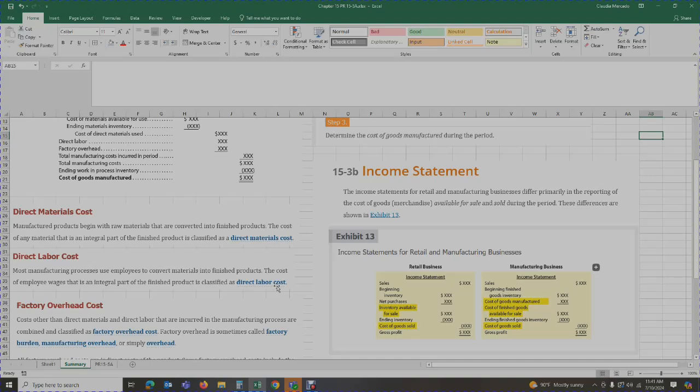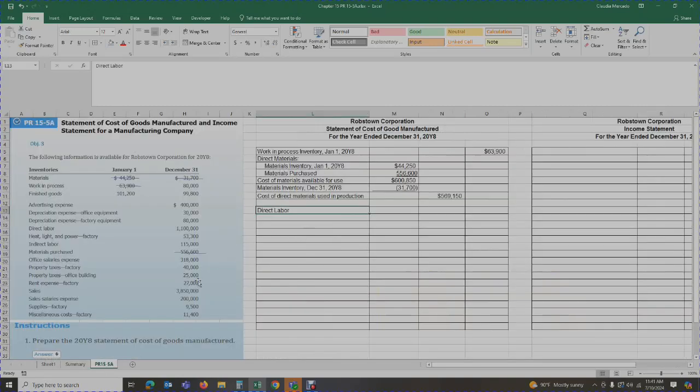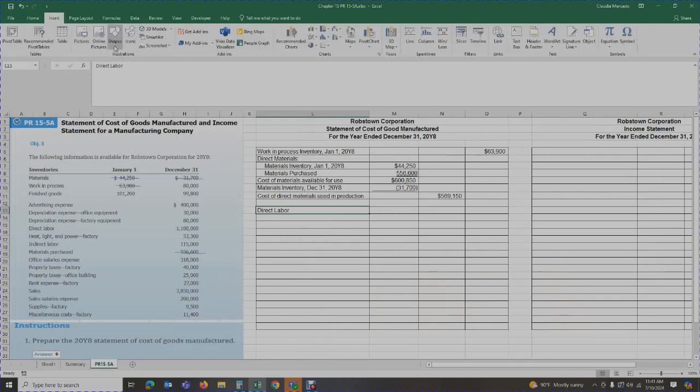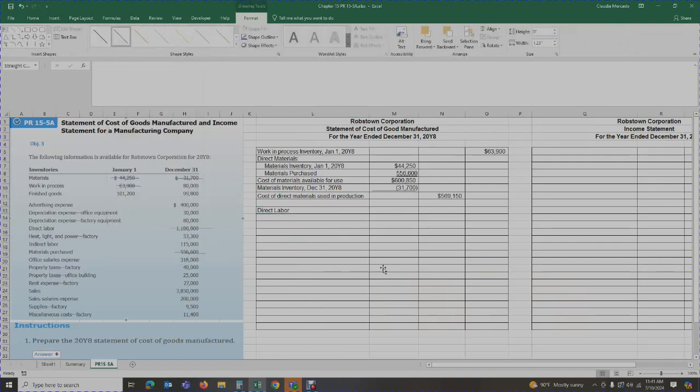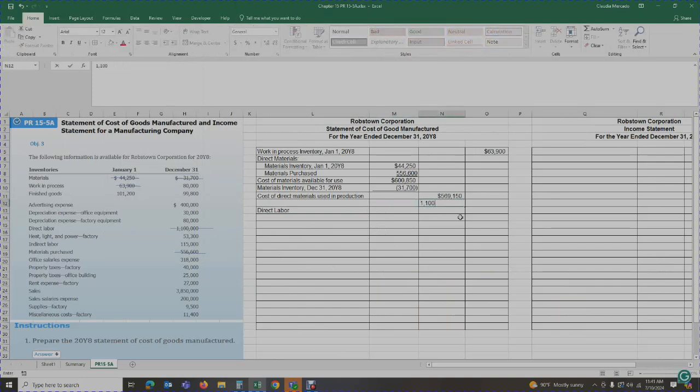No, this is the actual people that are putting the things together, manufacturing the product that you're selling. That is direct labor. They are directly working on the product. So, do we have direct labor? Yes, we do. If we look at the table here, we have direct labor of $1,100,000. Okay, so let's put $1,100,000.